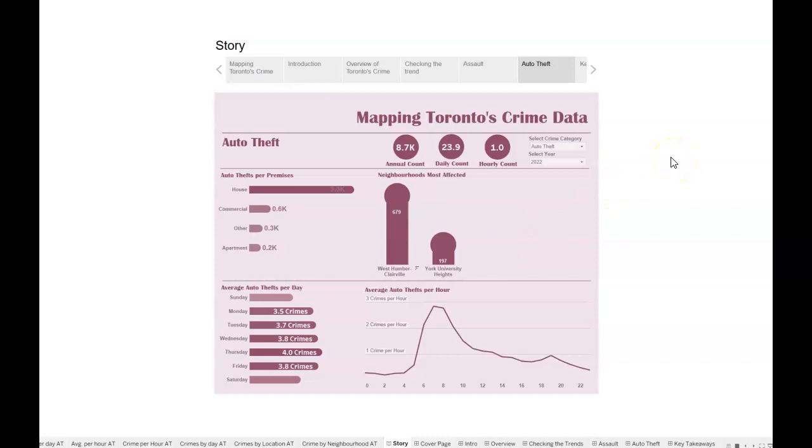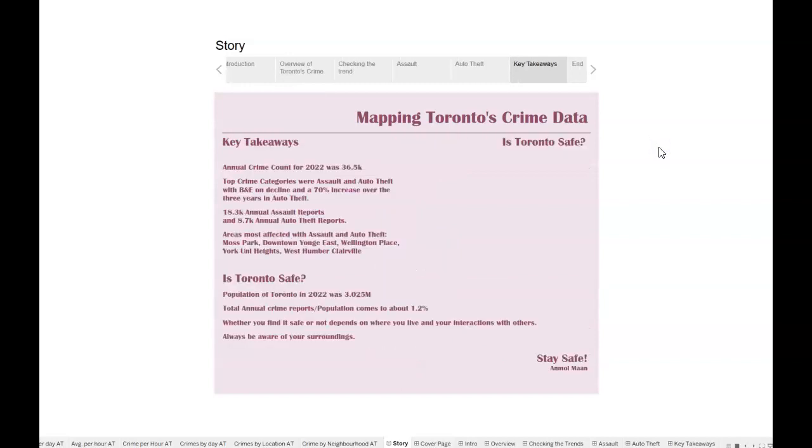So now, after exploring the assault and auto theft cases, let's look at the key takeaways from this data story. The annual crime count for 2022 was around 36,000 cases per year. And the top crime categories were assault and auto theft, which were on the rise, and break and enter, which was surprisingly declining.